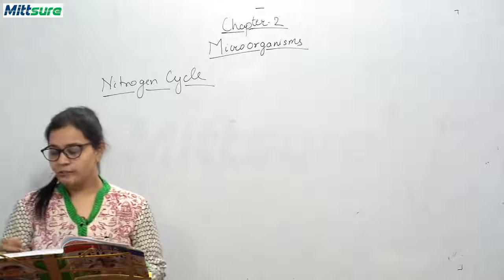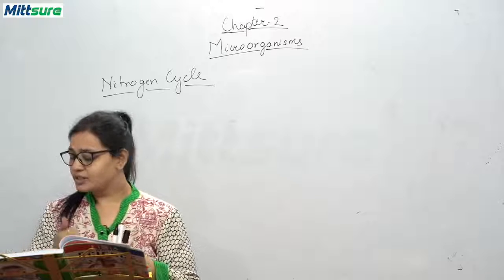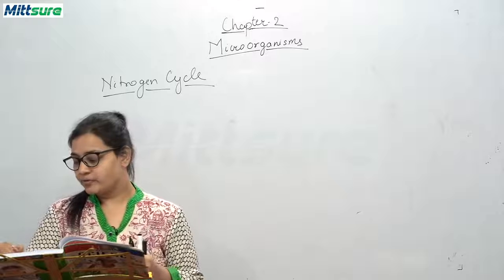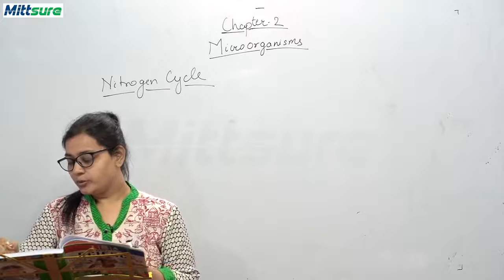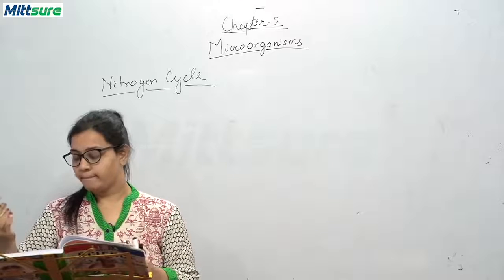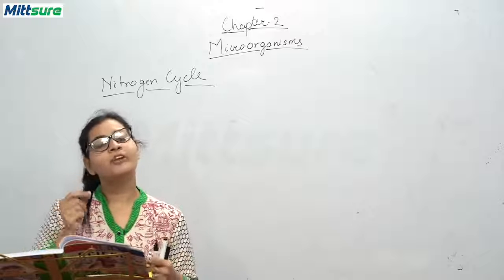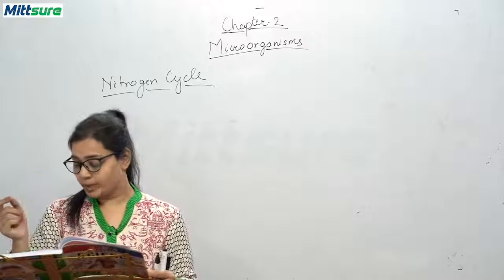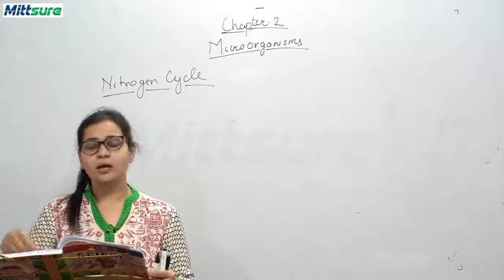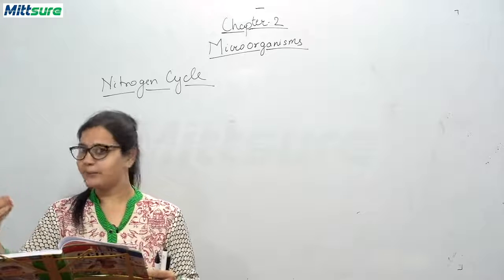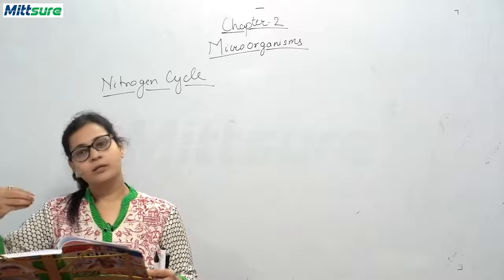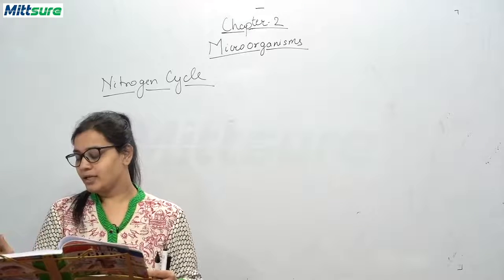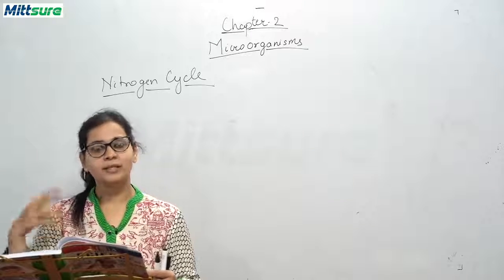Please refer to the image of the nitrogen cycle given in your book. So you see that this nitrogen is converted by nitrogen fixing bacteria. With the help of nitrogen fixing bacteria, that is rhizobium, it is converted into ammonia. Now this ammonia is used as a fertilizer by plants, and this plant is eaten by this cow.